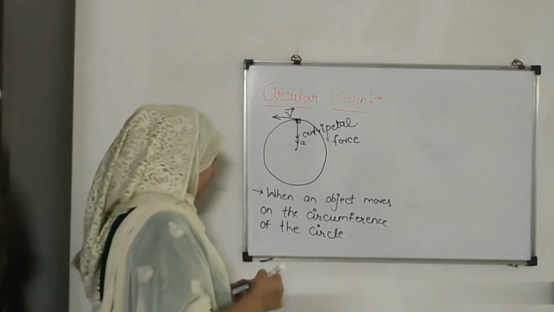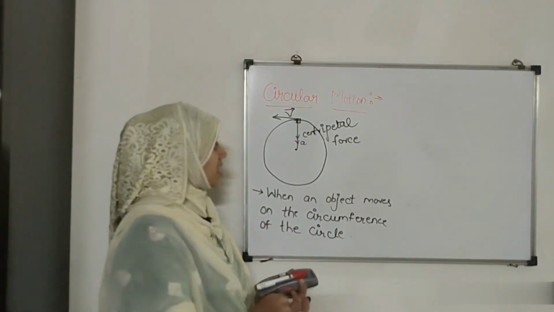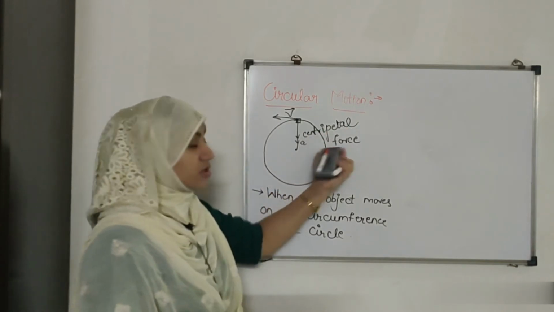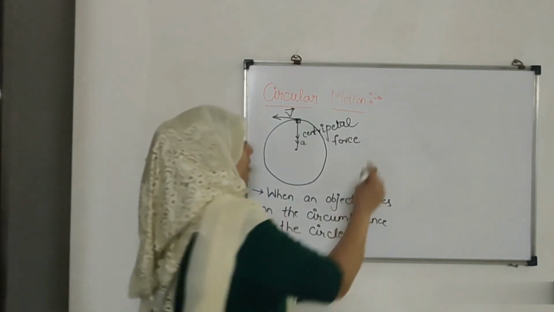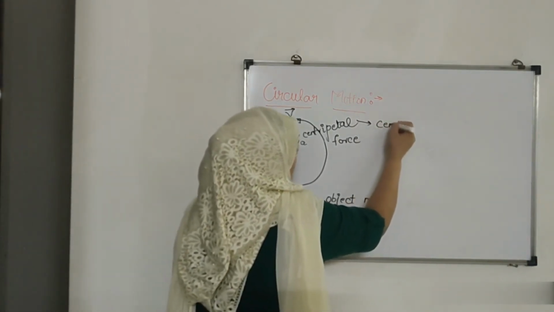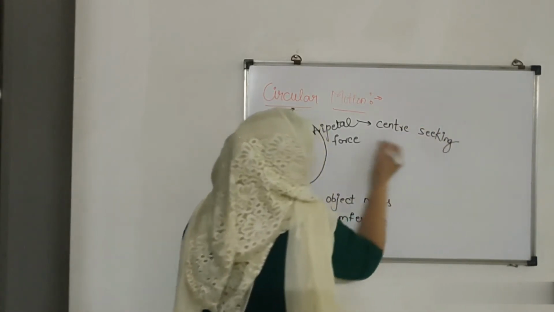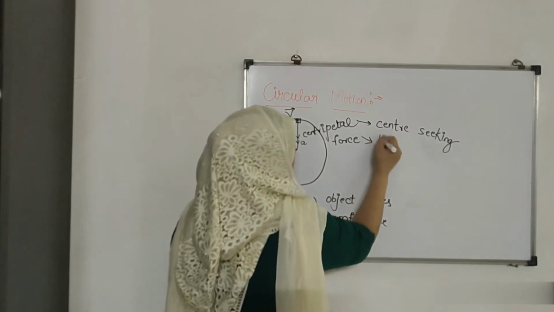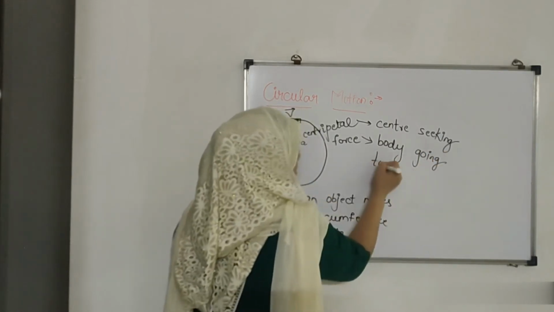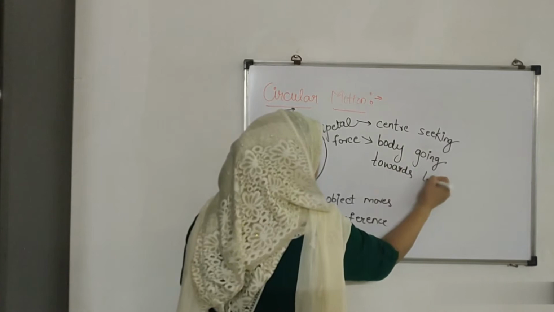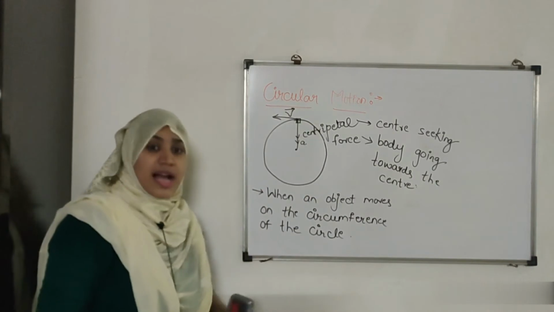Now, to understand circular motion, see, this is known as the centripetal force. This force which is trying to pull that body towards a center is known as centripetal force. Centripetal means center seeking. Center seeking means the body is trying to fall at the center, the body going towards the center.